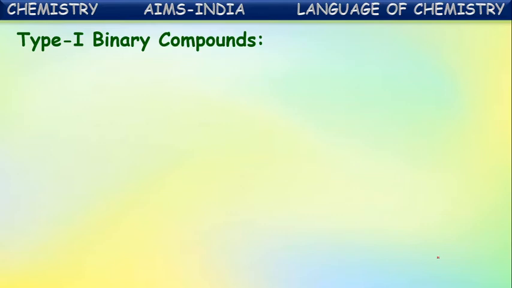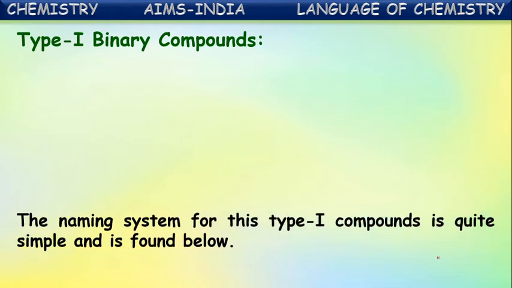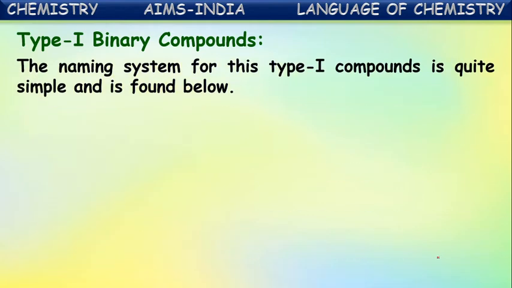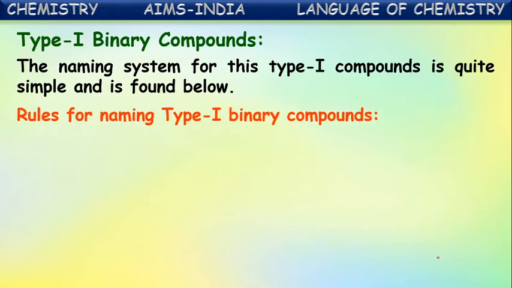First, let us talk about the naming of type 1 binary compounds. What are type 1 binary compounds? The binary compounds in which there is a metal which can form only one kind of positive ion. To say simply, the metal can exhibit only one valency. The naming system for these type 1 compounds is quite simple and is followed like this.